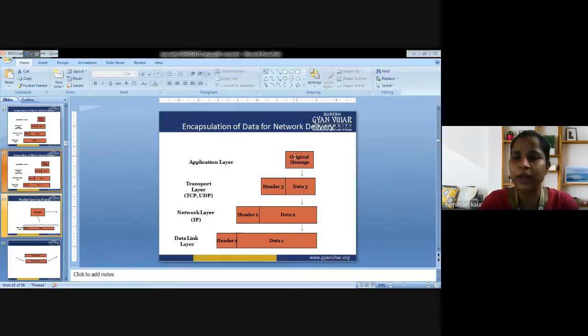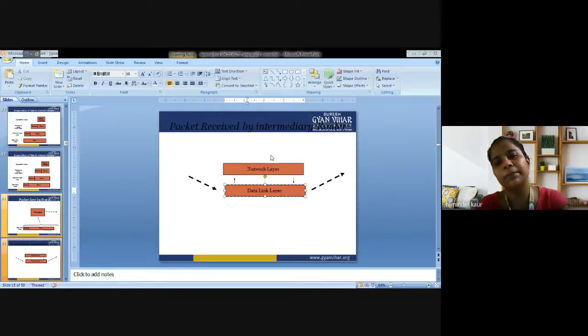Now it is one directional, or I can say unidirectional, monodirectional. The original message is sent to this layer, this layer is sending data to this layer, and this layer is sending data to this layer. When it becomes a packet, the conversation could become bidirectional. How does that happen? Have a look at the same.